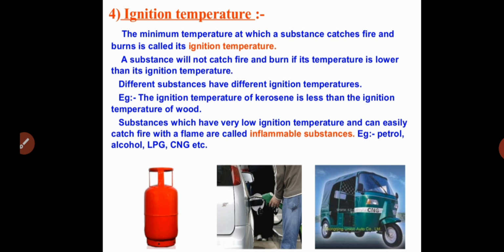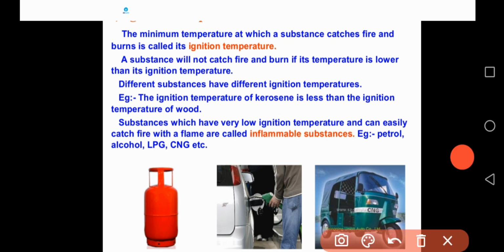So different substances have different ignition temperatures. For example, the ignition temperature of kerosene is less than the ignition temperature of wood. Wood takes more time to burn; its ignition temperature is more. What about kerosene? It needs a very low ignition temperature. You just apply minimum temperature, and kerosene automatically starts burning. What about wood? That takes more time and needs more ignition temperature.